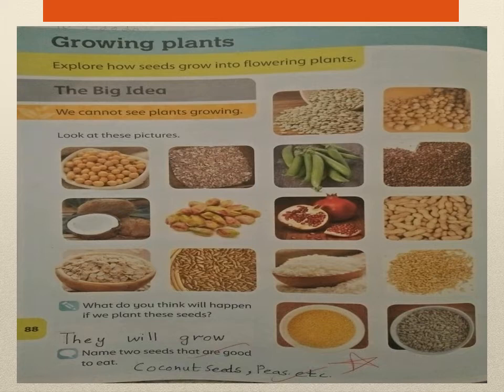You also get the opportunity to compare the heights of plants as they grow and change throughout the life cycle, and this is achieved by using different illustrations. So class, you have to observe. If you grow a plant, then you come to know how it grows and which things it requires to grow, and then you measure it with a scale, so you can measure its height and you come to know in how many days it grows. You can see so many seeds over here. We cannot see plants growing because it happens very slowly.